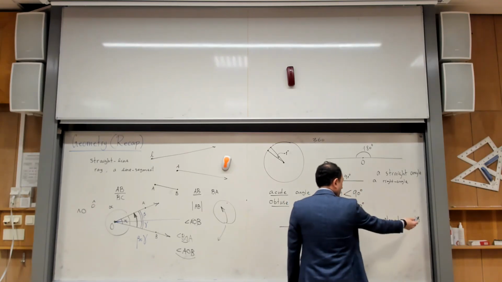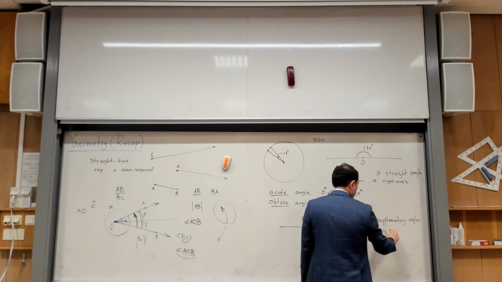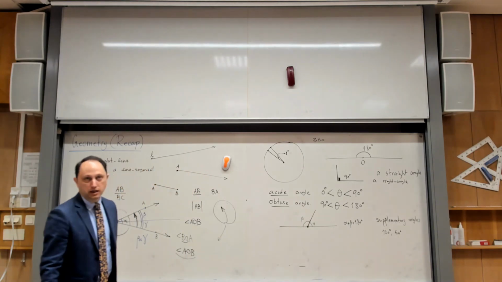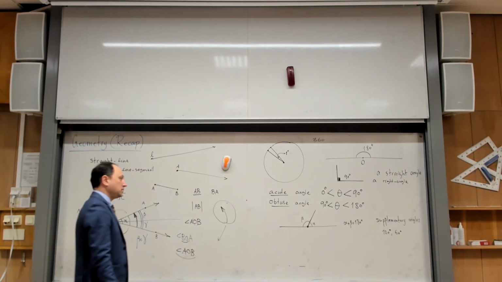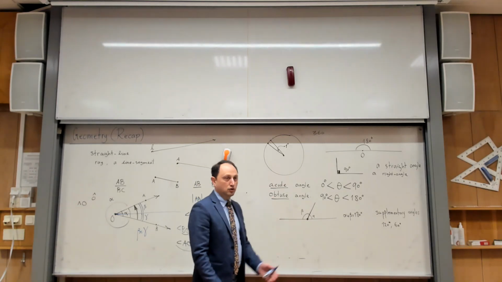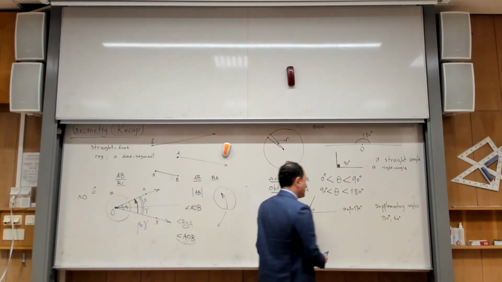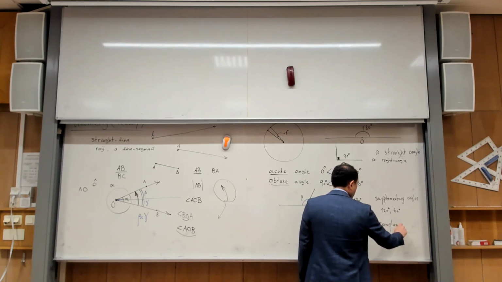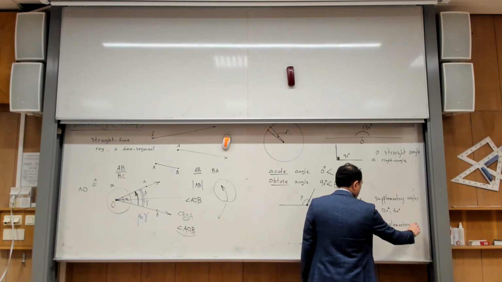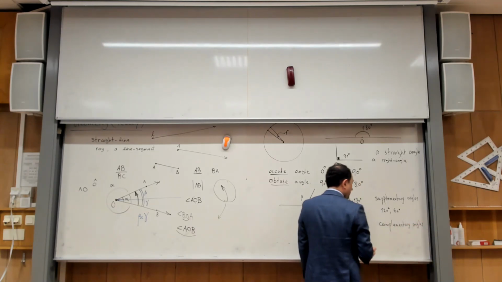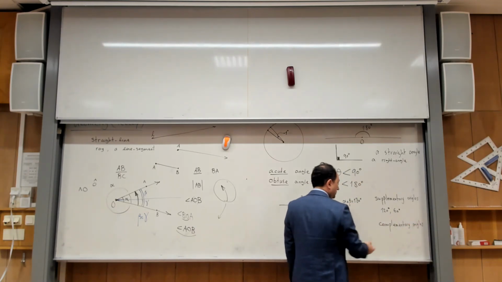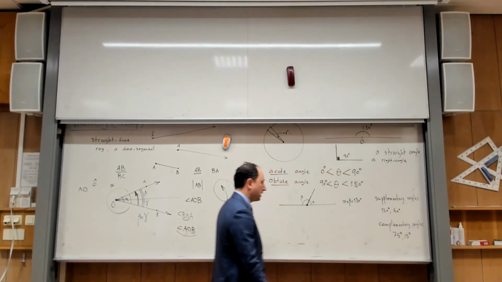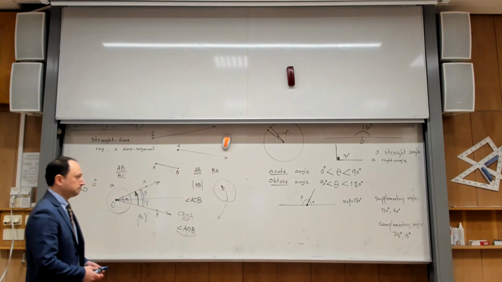For example, 120 degrees and 60 degrees is a pair of supplementary angles. Why? Because they add up to 180 degrees. And if they add up to 90 degrees, they are called complementary angles. Okay? So complementary angles add up to 90 degrees. For example, 75 degrees and 15 degrees. They are complementary angles because they add up to 90 degrees.